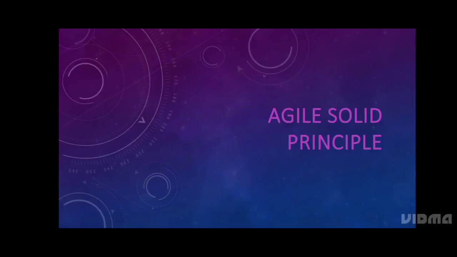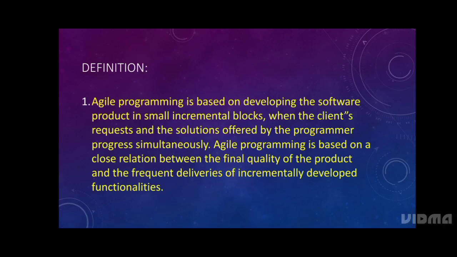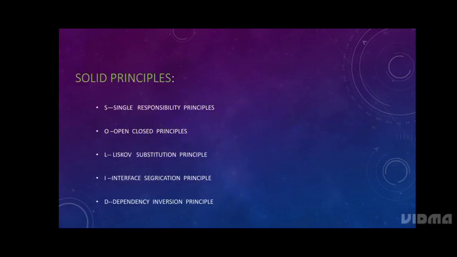Here we are going to see about the Agile SOLID principle. The definition of Agile SOLID principle is: Agile programming is based on developing the software product in small incremental blocks, when the client's request and the solution offered by a programmer progress simultaneously. Agile programming is based on a close relationship between the final quality of the product and the frequent deliveries of the incrementally developed functionalities.